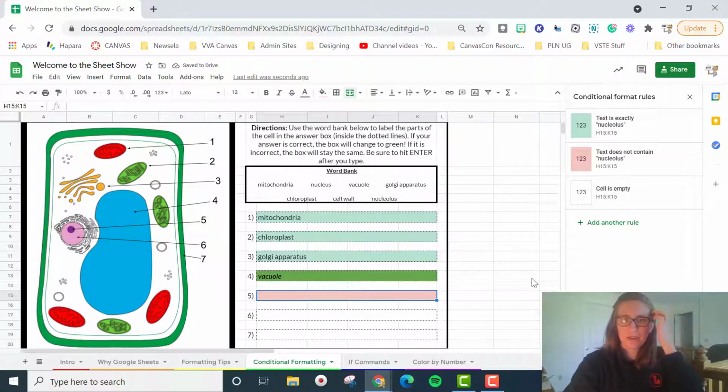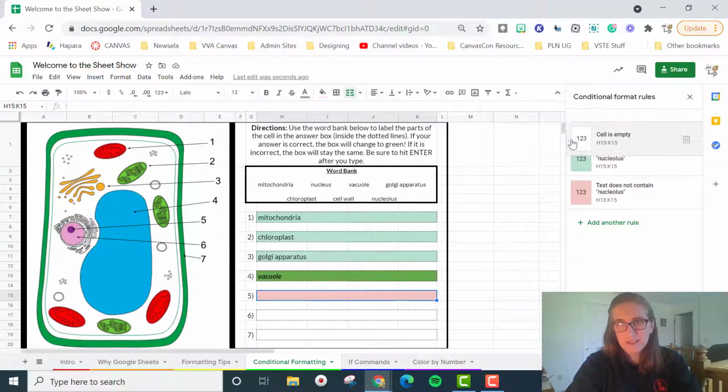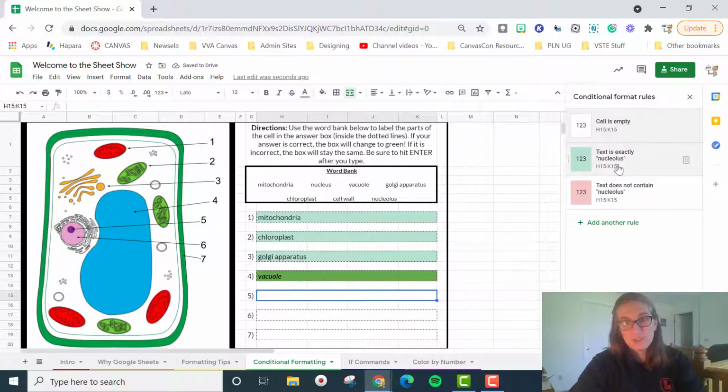All right, okay, but it's not that. This follows the rules as it goes along, so you can drag and say, okay, well, if the cell is empty, we want it to be white, and now look, it's changed. If it says nucleolus, we want it to be green. If it doesn't say nucleolus, we want it to be red.